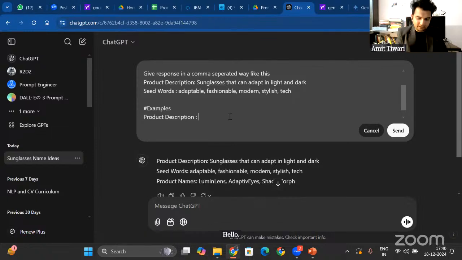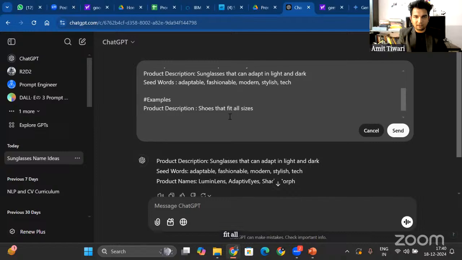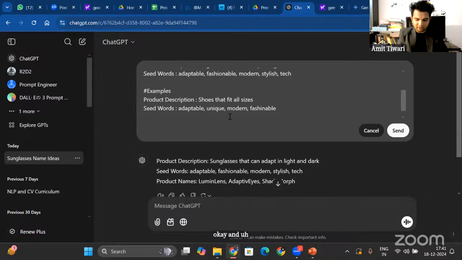So let's say shoes that fit all sizes. And seed words are adaptable, unique, modern, fashionable. And an example product name is iFit.